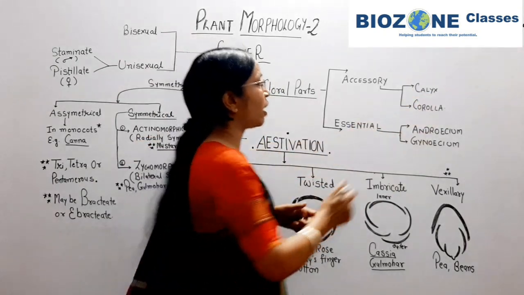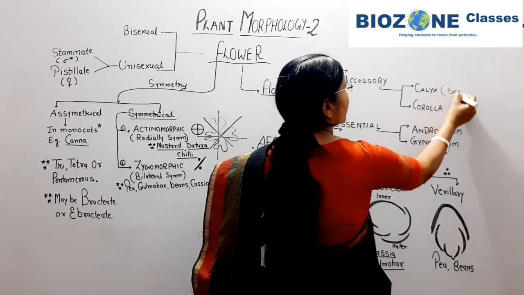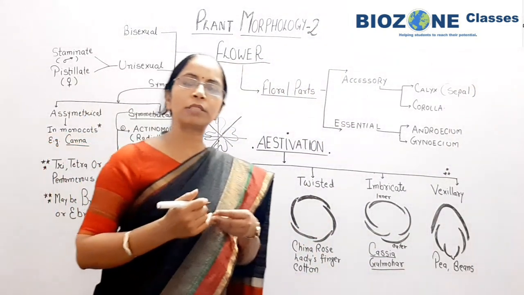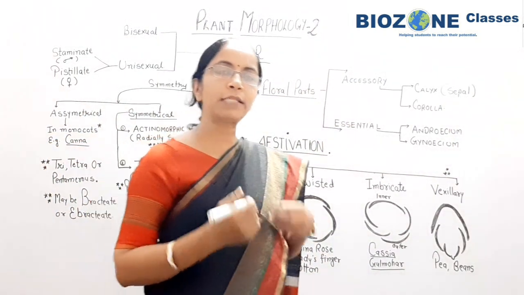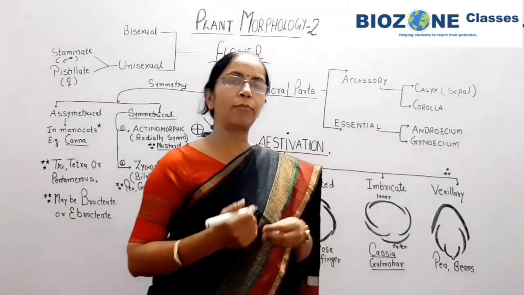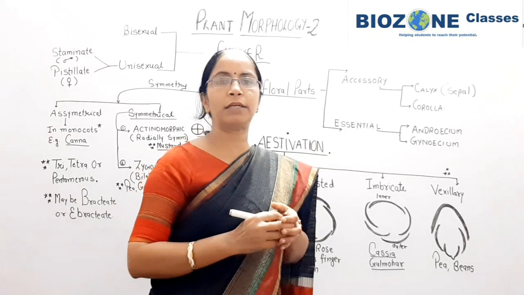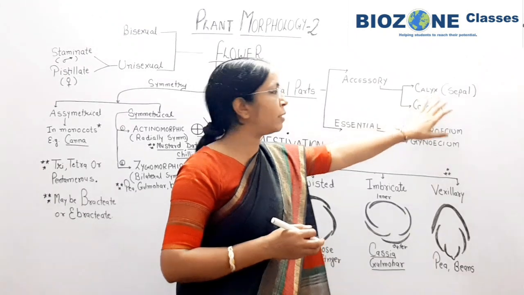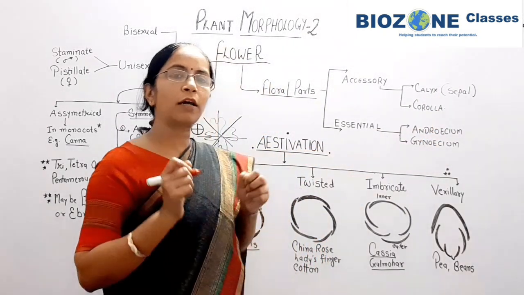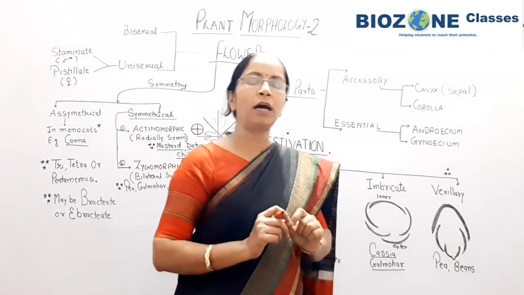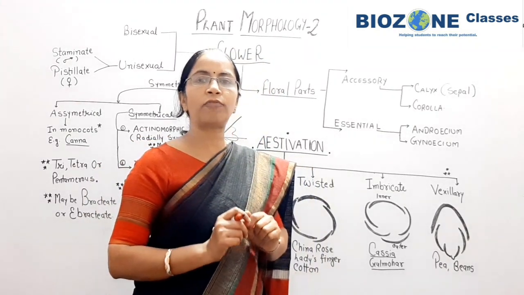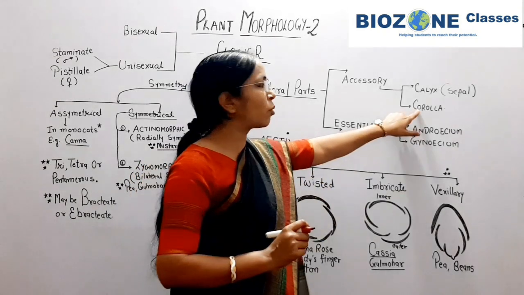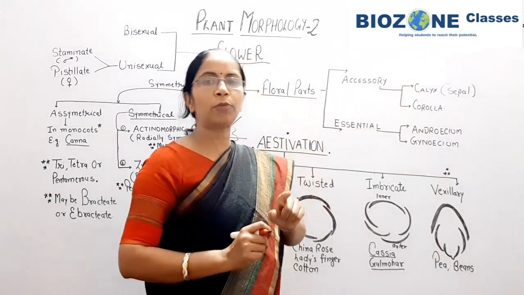The single unit of calyx, you remember, is called a sepal, and depending on their position the calyx or sepals may be fused or free. When the sepals are fused then the flower is called gamosepalous, and when free sepals are present, the flower is called polysepalous. Similarly corolla is a colorful part, it is quite attractive and responsible for the attraction of insects at the time of pollination, particularly in cross pollination. So corolla is mainly helpful in insect pollination.